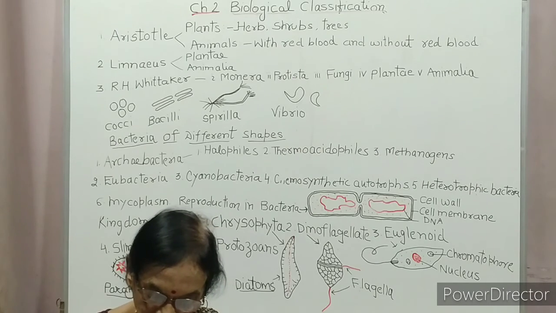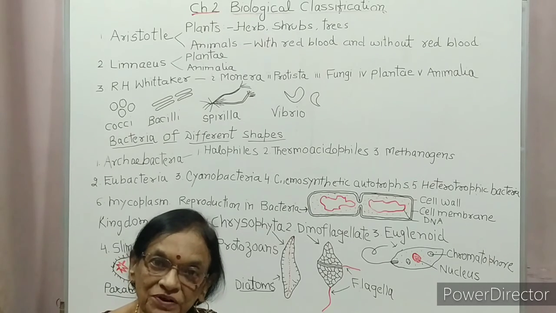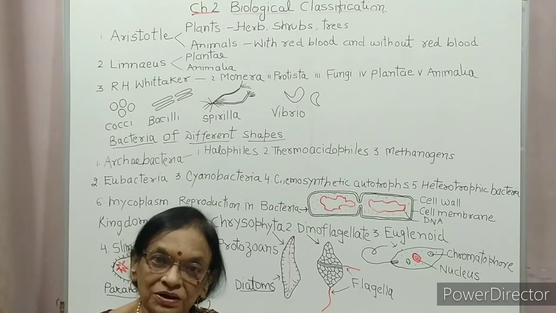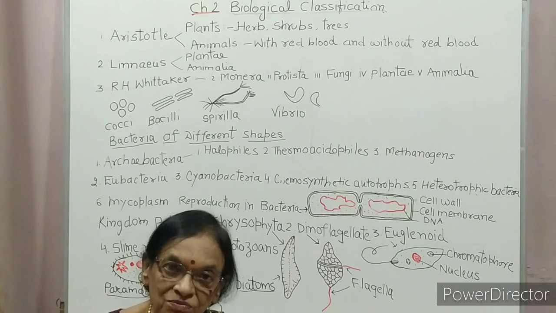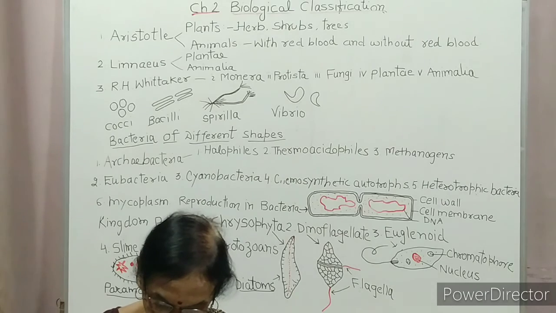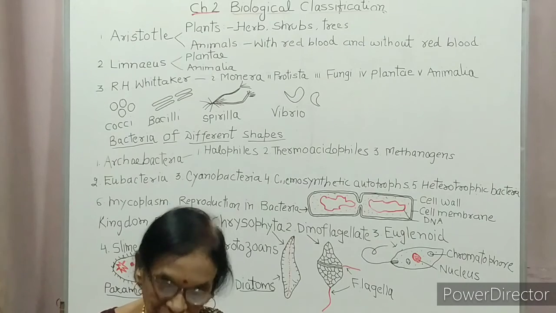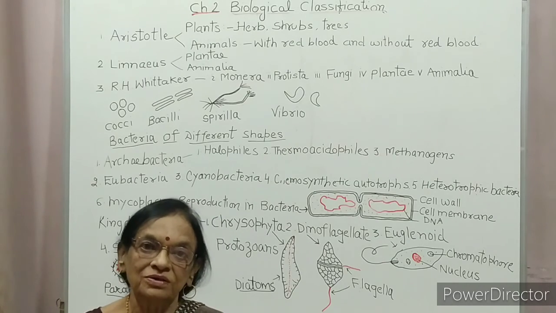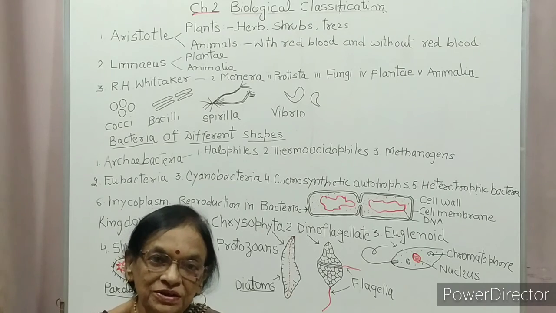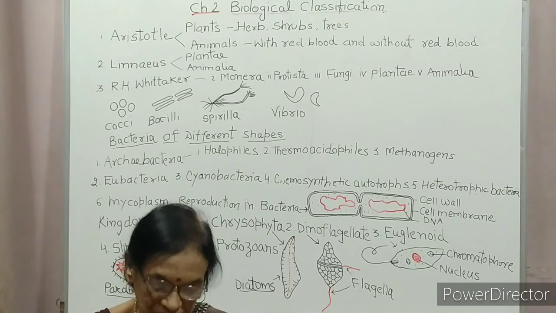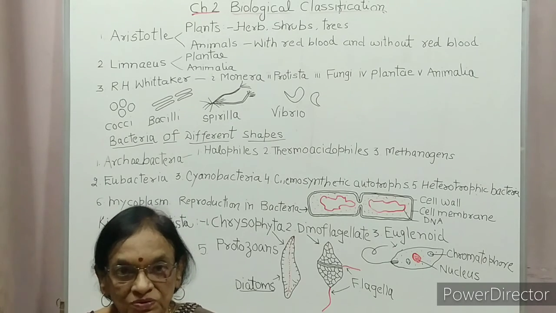Dinoflagellate, a group of specialized animals with 2 flagella. Euglenoid, animal with chlorophyll. Slime mold, a group of saprophytic protista. And protozoan, which has 4 subtypes: amoeboid, ciliated, flagellated and the last one, the sporozoan.